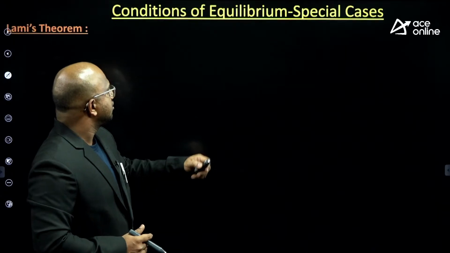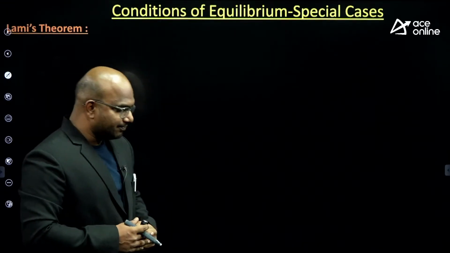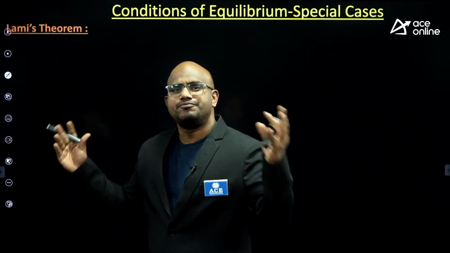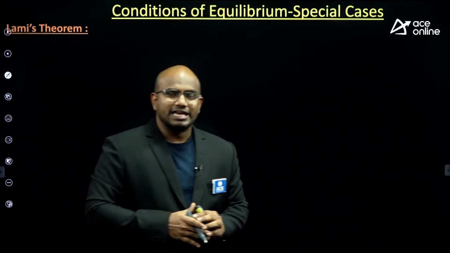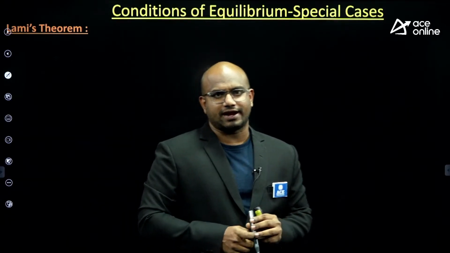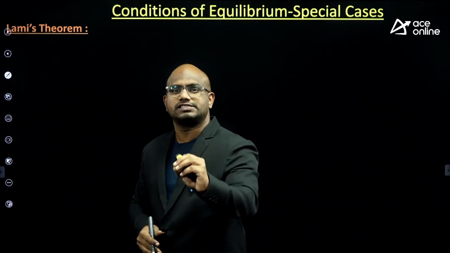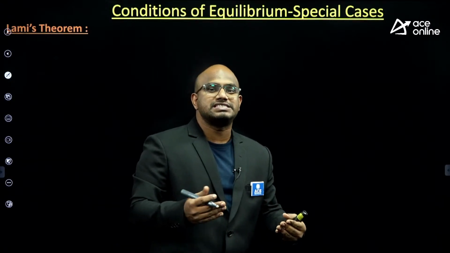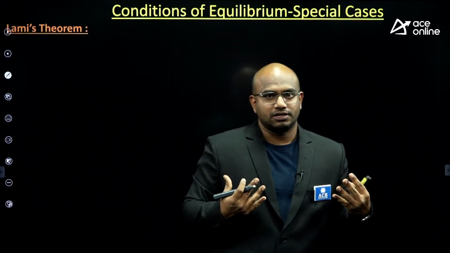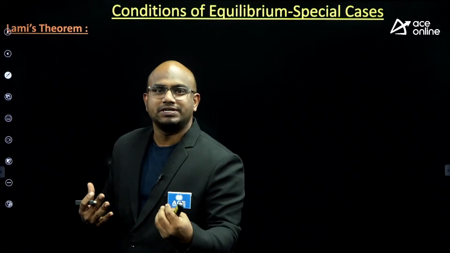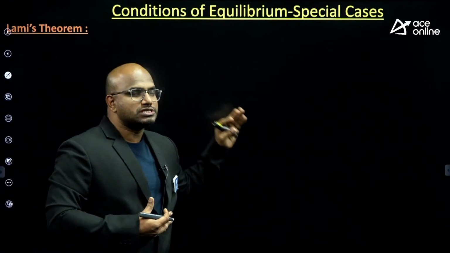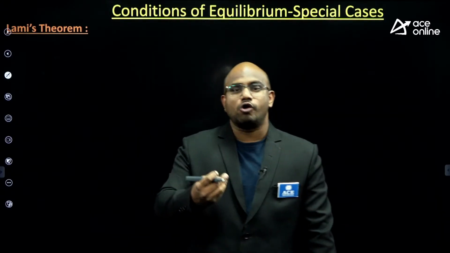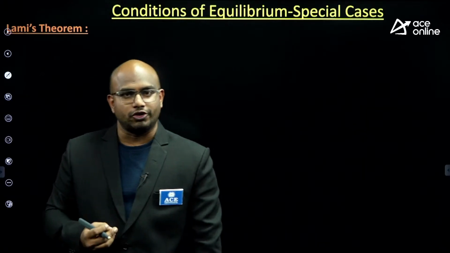Now coming to the first one, Lami's theorem. Basically, where do we use Lami's theorem? Suppose on any object there are only three concurrent forces acting, and these three concurrent forces are keeping the object in equilibrium. What is meant by equilibrium? Equilibrium means the body is in a state of rest. If three forces are keeping the object in equilibrium, then we can comfortably use Lami's theorem to find the unknowns. But what is Lami's theorem? How can you find the unknowns? This is what we are going to discuss now.